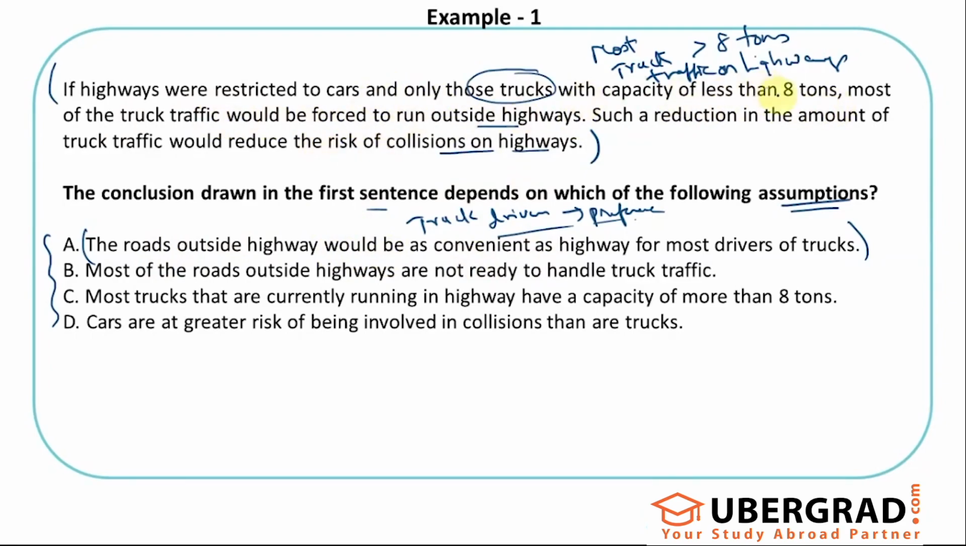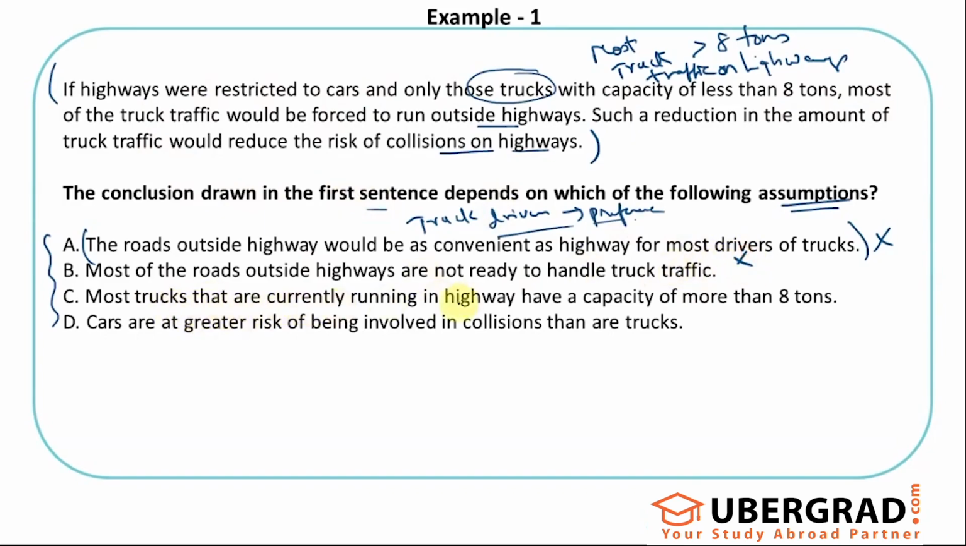So if anything, this one would be a counter to what the author concludes, that most of the truck traffic would be forced to run outside highways. If at all they restrict something like this, this should not lead to that if this is true. So this is actually weakening it. That's not a correct statement. Next option: most of the roads outside highways are not ready to handle truck traffic. That would not be relevant to this whole thing. So again, not making sense.